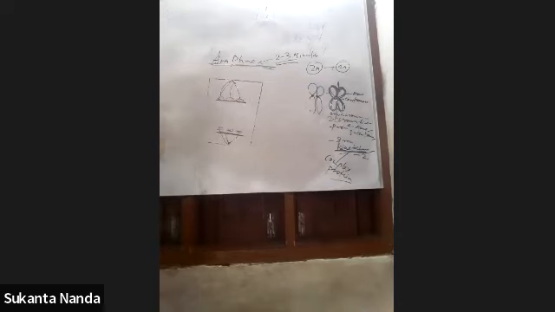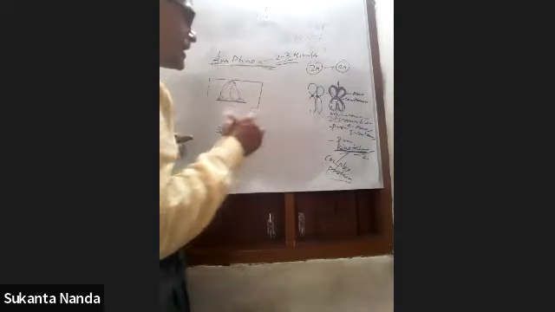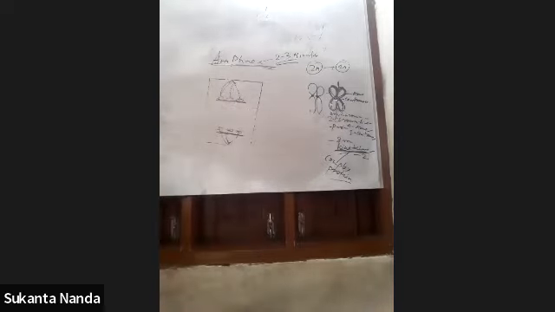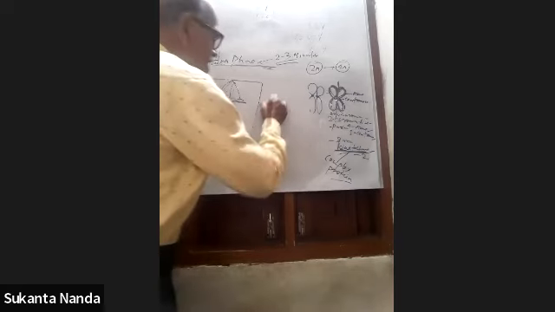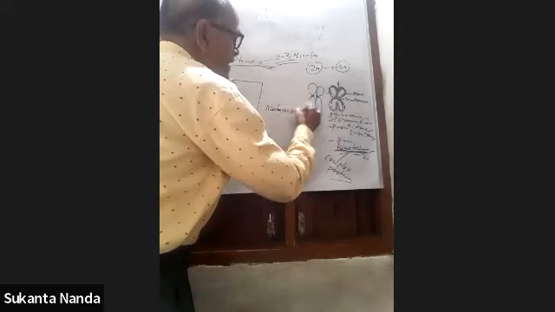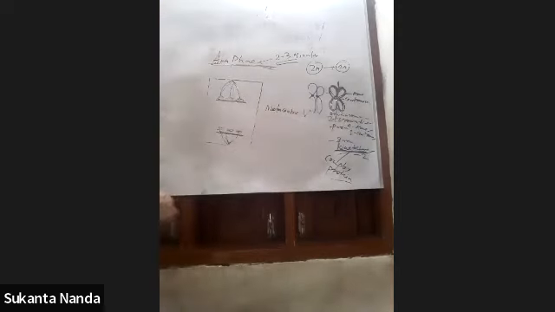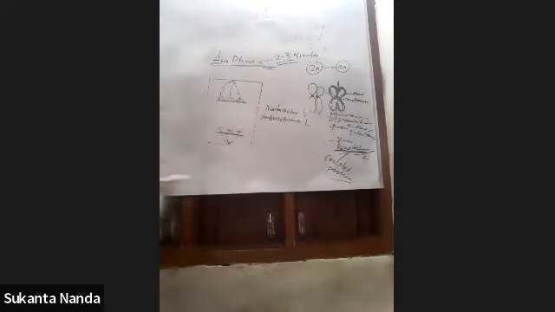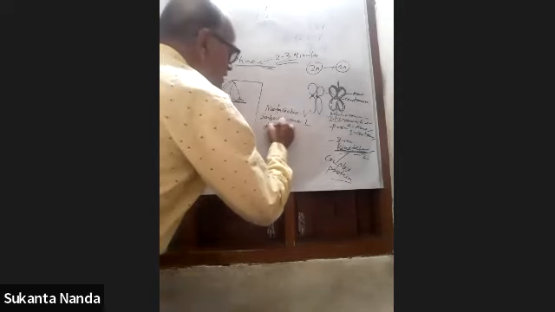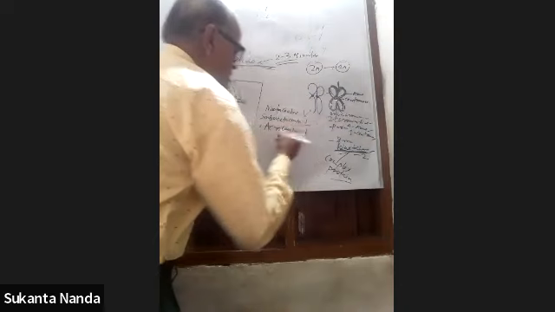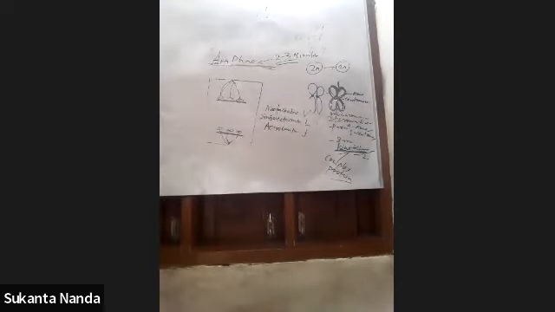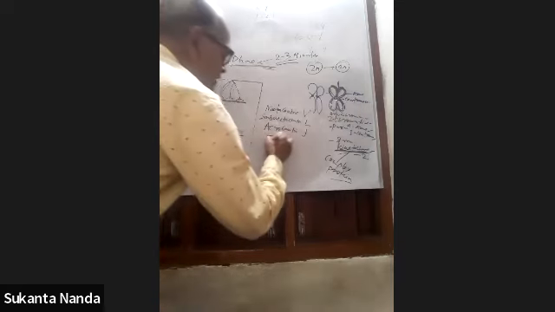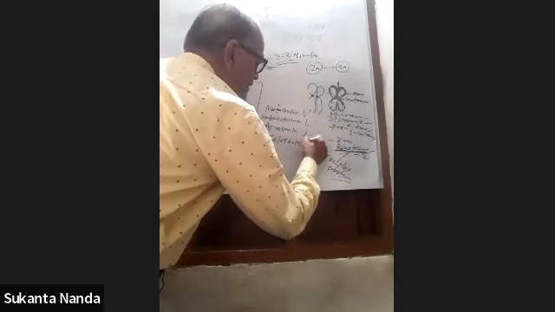This is the most important phase. In this phase you can find different shapes of chromosomes: metacentric, which is V shaped; then submetacentric, which is L shaped; then acrocentric, which is J shaped; and the last one is telocentric, which is I shaped.